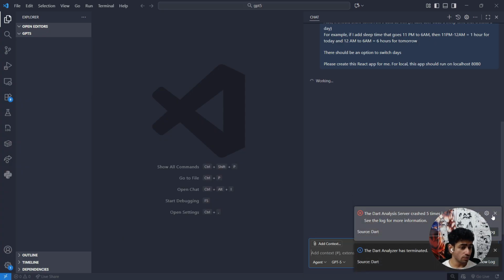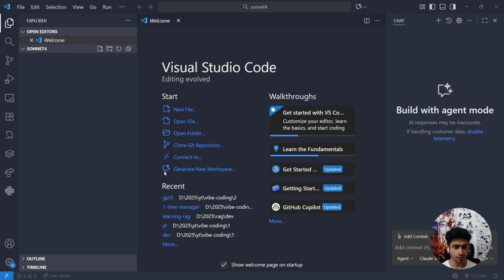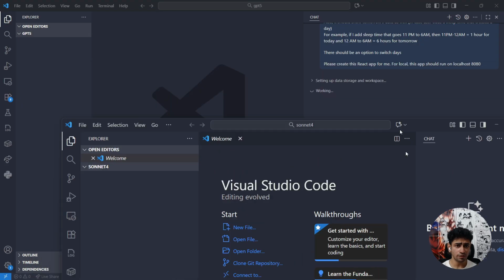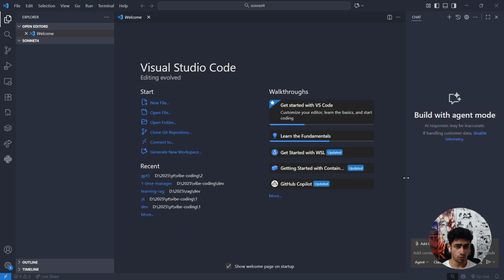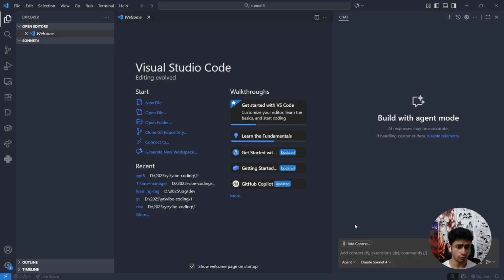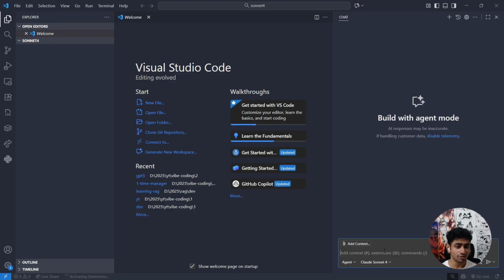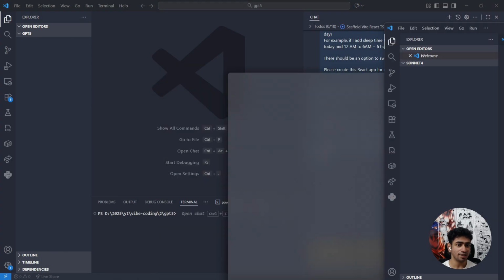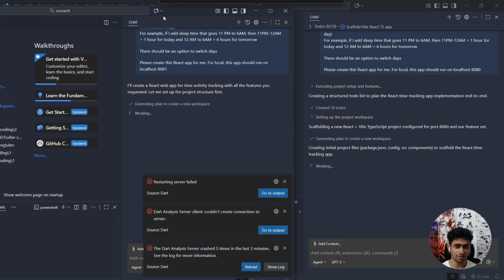Lot of errors, but none of them are related to our GPT-5. Perfect. Meanwhile, on my other folder, which is the Sonnet 4 folder, I'm going to select Sonnet 4 and paste the same thing, and I'm just going to change the localhost to 8081 so that we can run both of them together. Let's hit the enter button and let these two things work together. Okay, let's see how it goes.